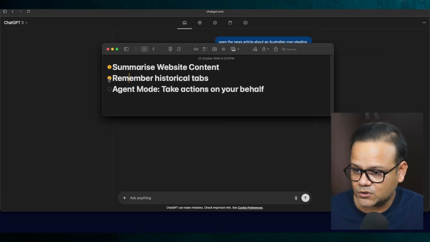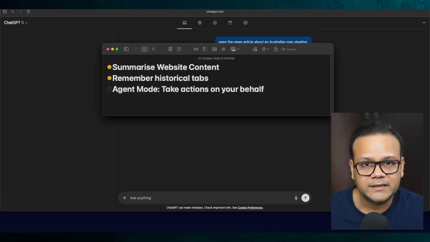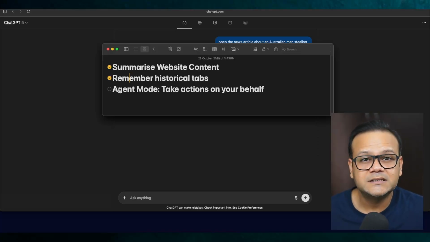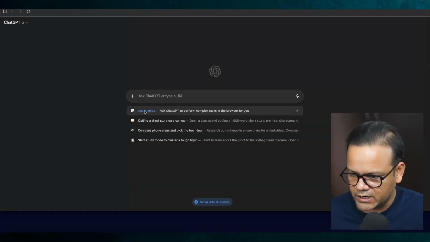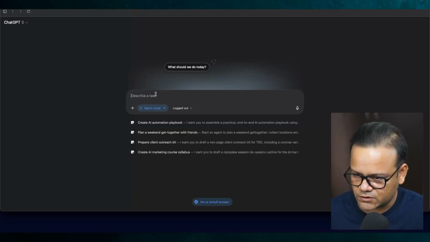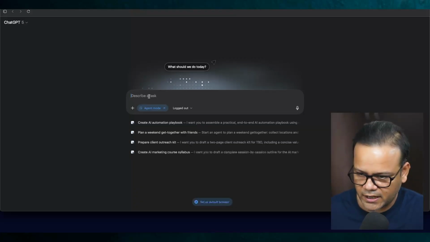So that's good. So the third thing is the agent mode, which is to take actions on your behalf. So we are just going to try this one. If it works in this mode, then it has my thumbs up, and I'm going to keep this browser and probably will use it more than I use Chrome, at least till they launch Gemini agentic browser. All right, so in the agent mode, I believe I need to click this agent mode first so that it starts with agent mode, and it has two options.